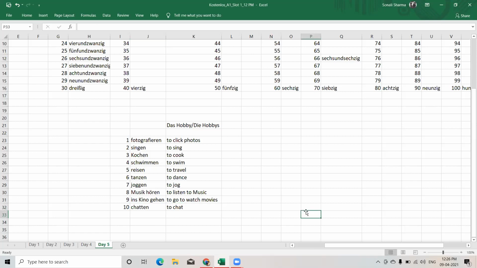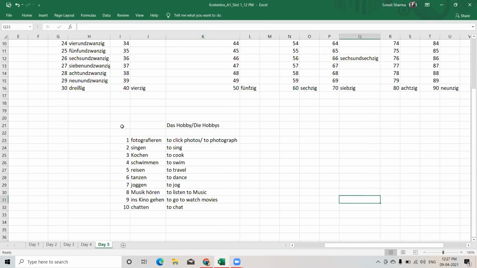So we have so far learned 10 hobbies. One is fotografieren, that means to click photos, or you can also write to photograph. Next is singen, as to sing, kochen, as to cook. All the first letters should be in lowercase. All the verbs are in lowercase. Here Musik is the noun, and we are choosing the verb hören. Hören is a verb, so this is in small letter.